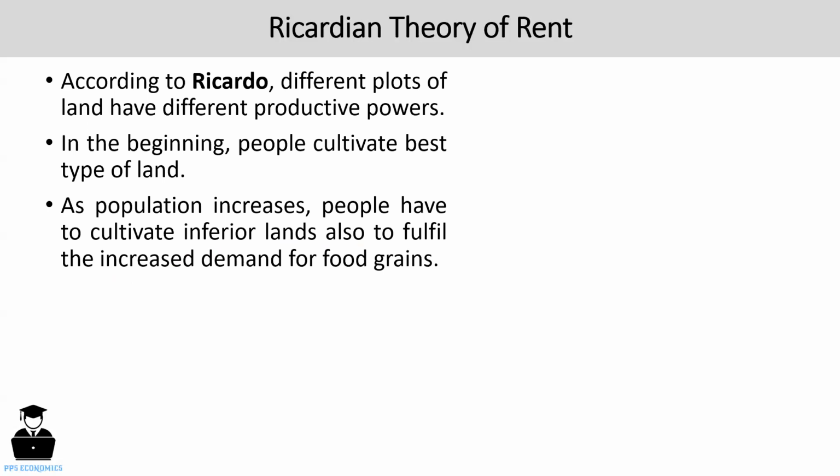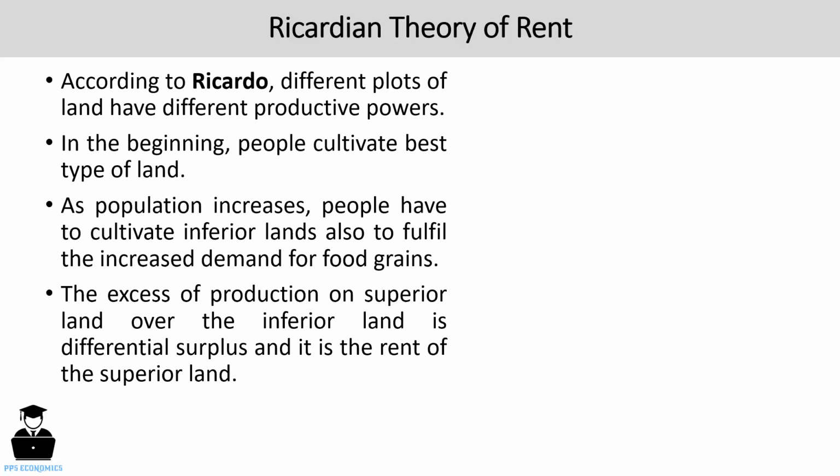Okay, when there is an increase in population, there will be an increase in demand for food grain. And in order to meet the increased demand for food grain, they have to cultivate less fertile land, that is, the inferior lands also. Okay, and the excess of the production on superior land over the inferior land is differential surplus, and it is the rent of the superior land.